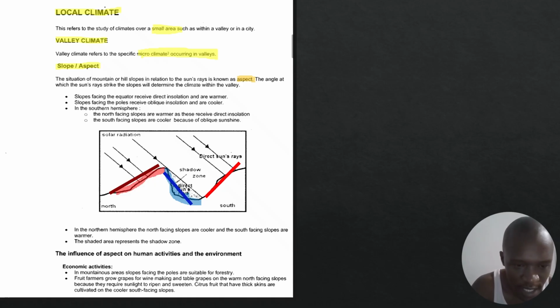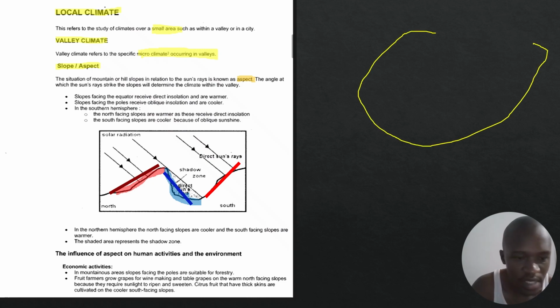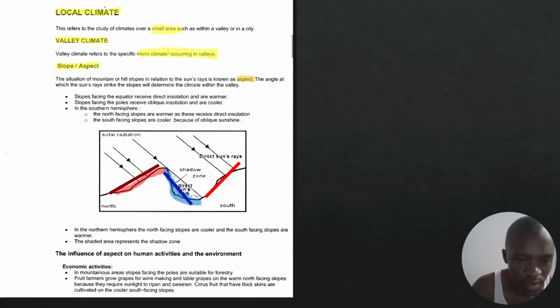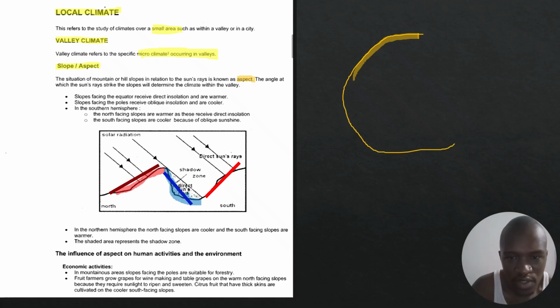Let me draw something. They are saying that slopes facing the equator, you'll excuse my circle. Let me restart the circle. Let me remove this and do it one more time. Let me use another color. I think I'll stick with yellow. They are saying that slopes facing the equator receive what? Direct insolation. I'm going to try and draw the earth.